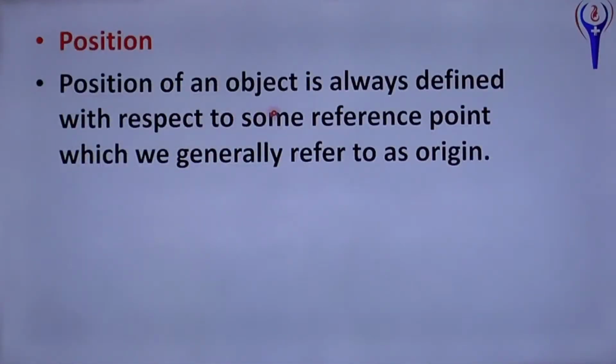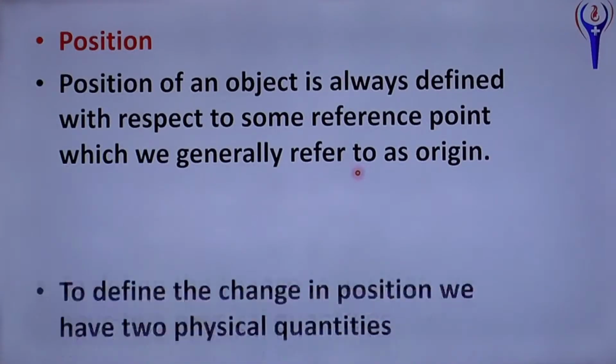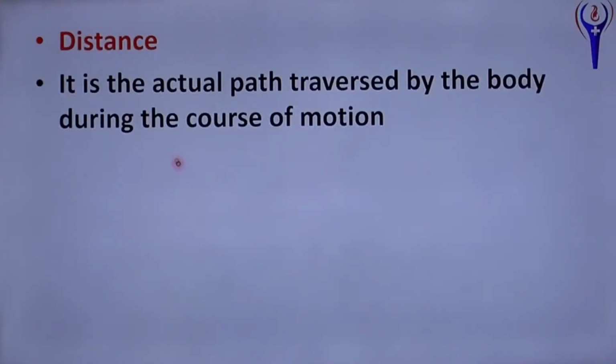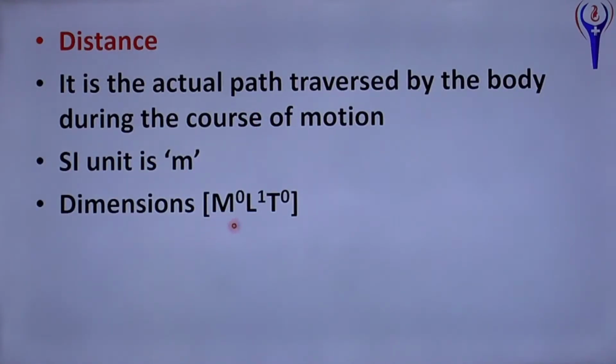Position of an object is always defined with respect to some reference point, which we generally refer to as the origin, or frame of reference. To define the change in position, we have two physical quantities: distance and displacement. Distance is the actual path traversed by the body during the course of motion. SI unit is meter. Dimension is M power 0, L power 1, T power 0, just L.